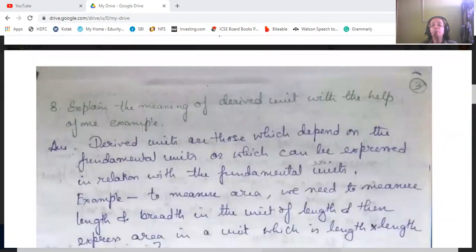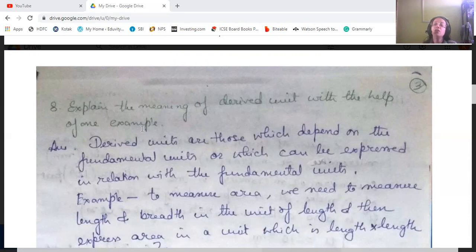Now explain the meaning of a derived unit with the help of one example. I told you derived unit means the unit that depends on the fundamental units, or which can be expressed in relation to the fundamental units. Those units are called derived units.